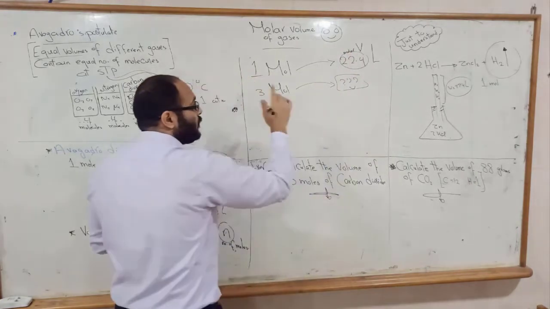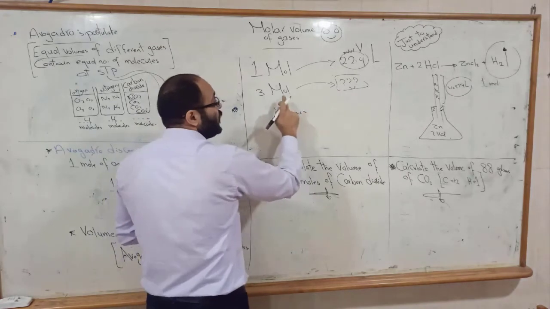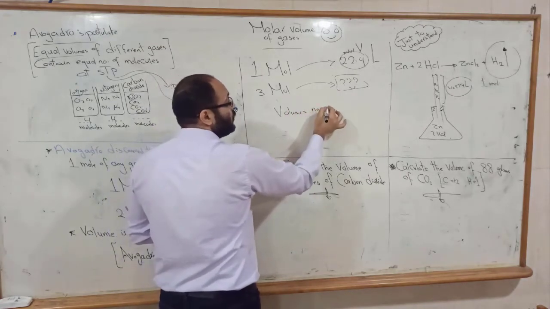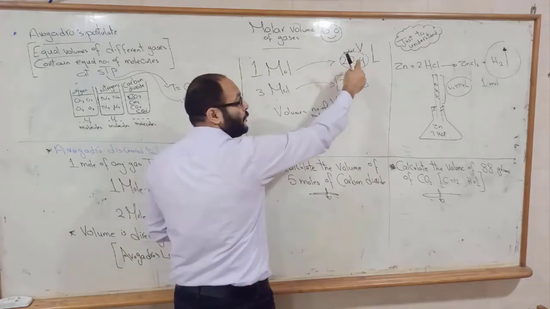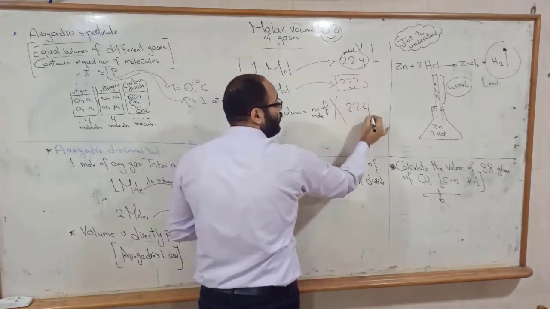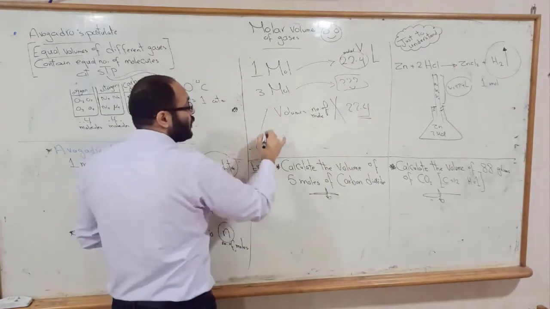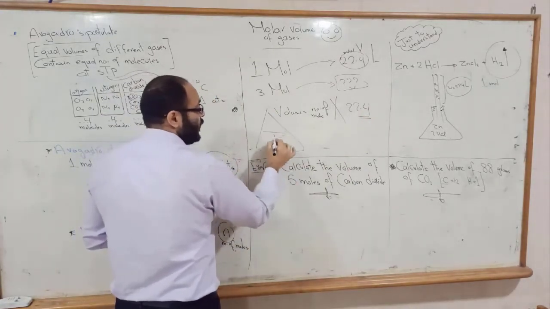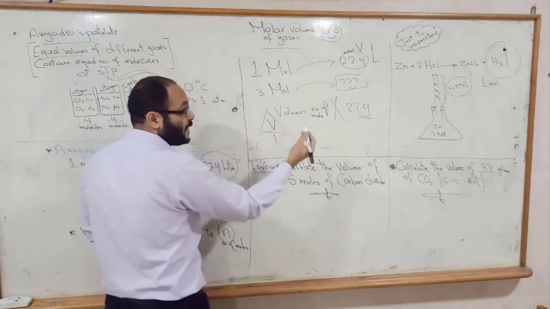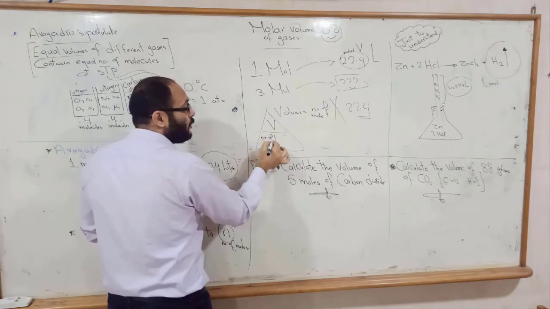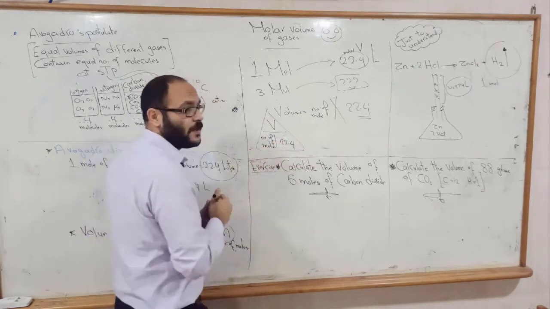So to find the volume of any gas, volume equals number of moles times the molar volume, which is 22.4 liters. And we can make this relation in a magic triangle. It will be like this: volume of any gas equals number of moles times 22.4 liters.